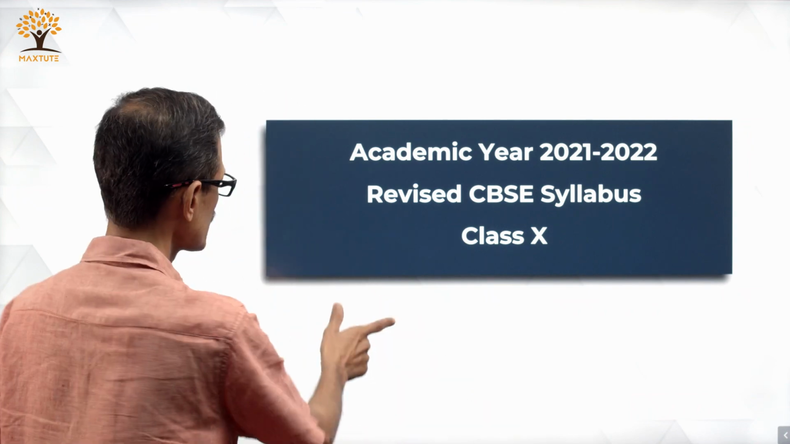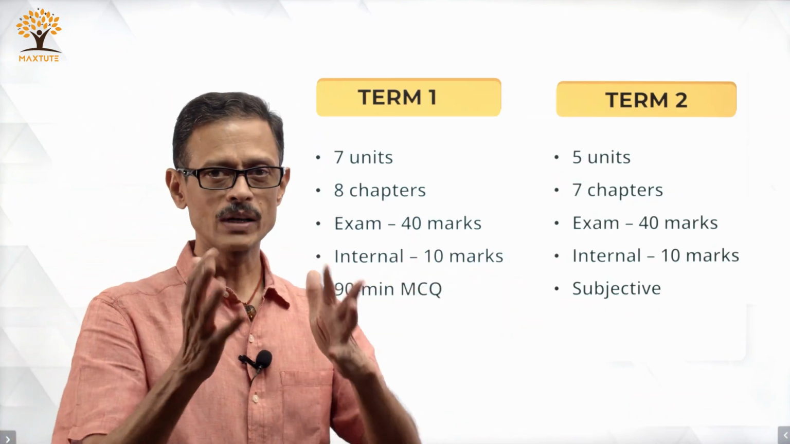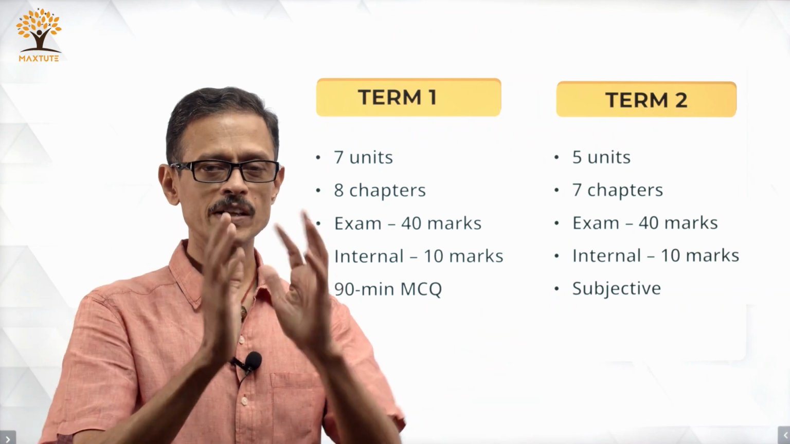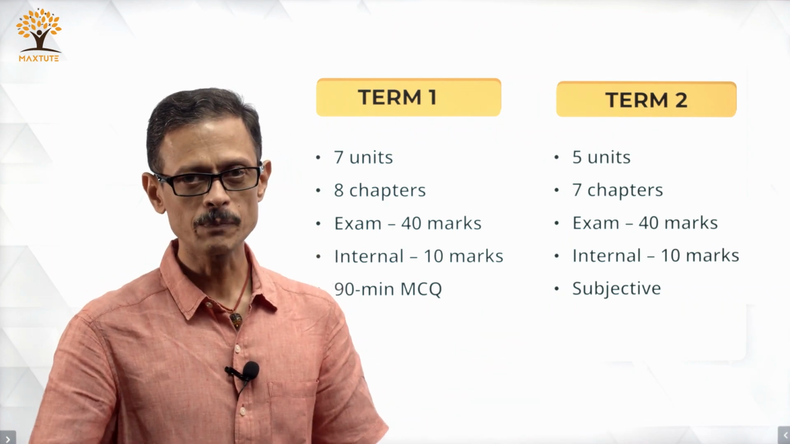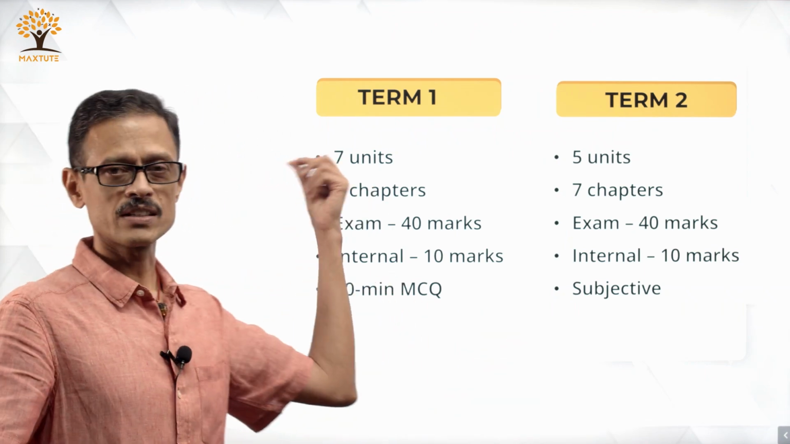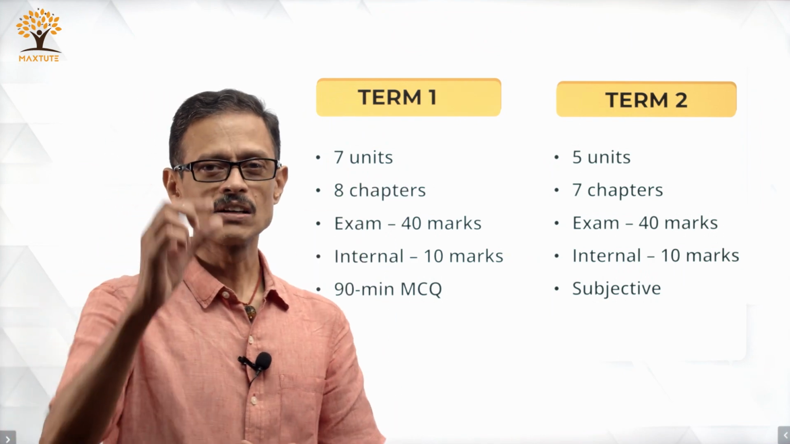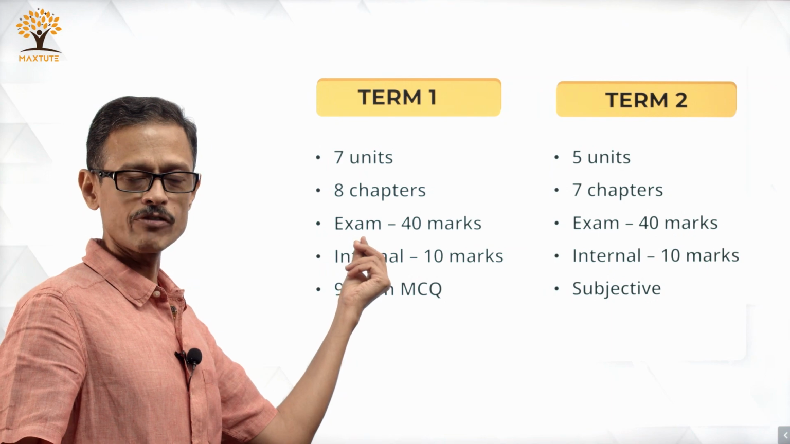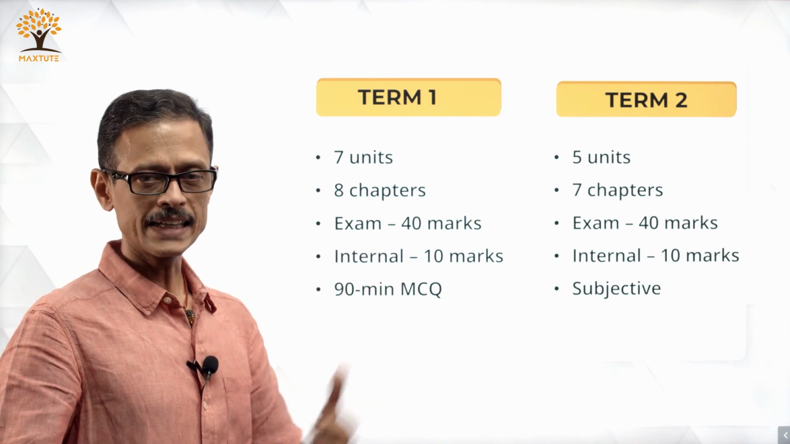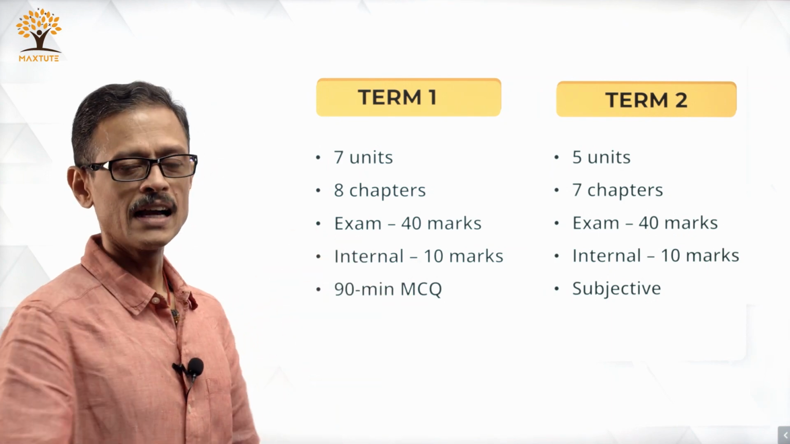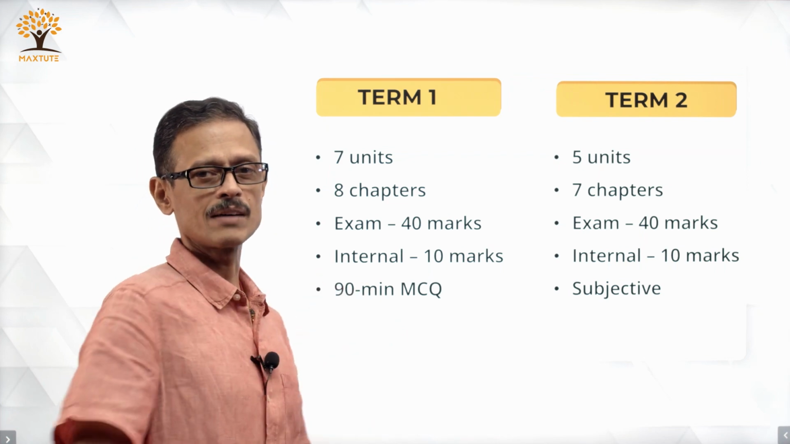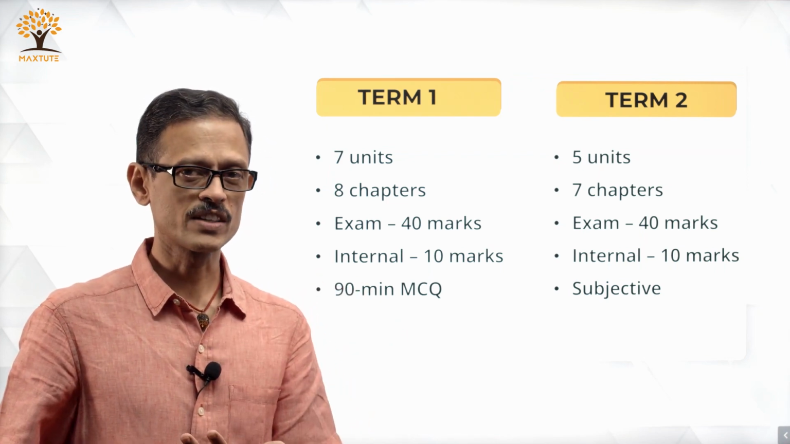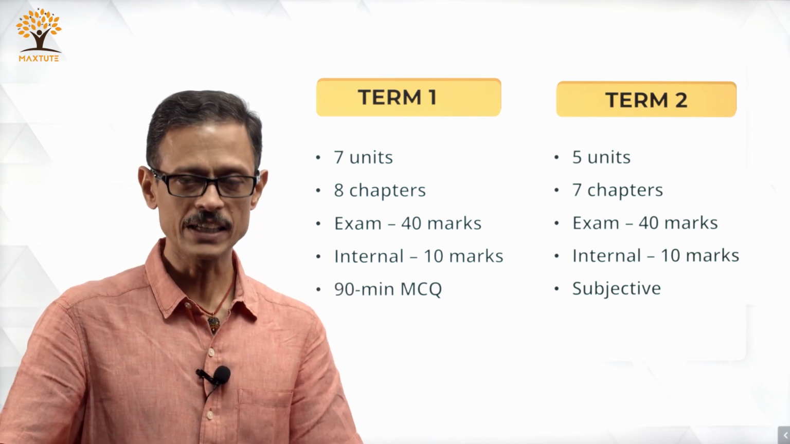Let's get started. Term 1 and term 2 both carry equal weightage as it is presented right now, 50 marks for term 1 and 50 marks for term 2. Term 1 in terms of syllabus has got 7 units and 8 chapters. We will look at which is a unit that's got 2 chapters in it, and then the examination will carry 40 marks, internal assessment is going to carry 10 marks, adding up to 50 marks, and the questions that will be set for the examination are going to be multiple choice questions for an hour and a half duration, 90-minute duration.